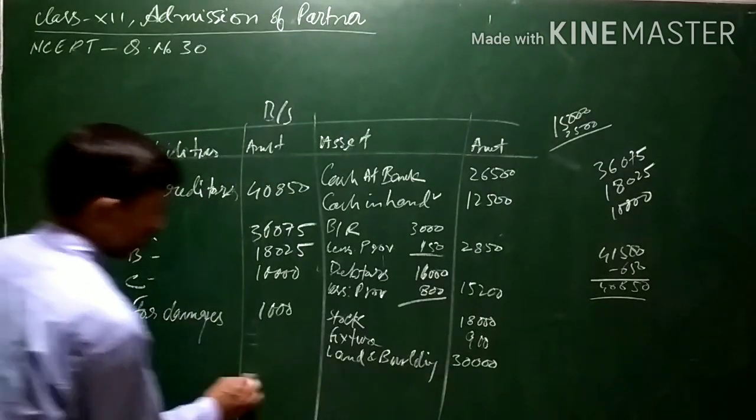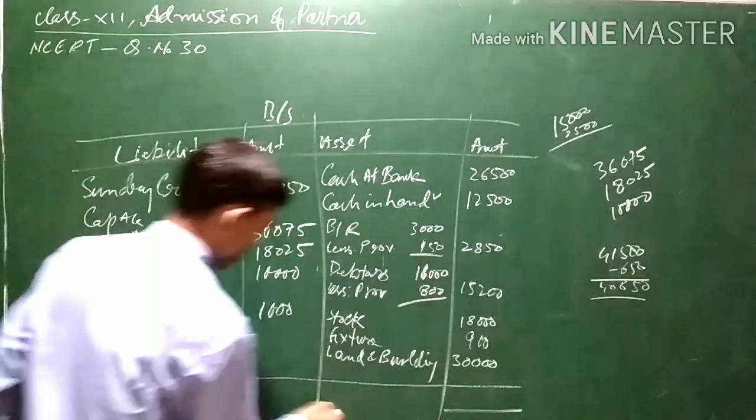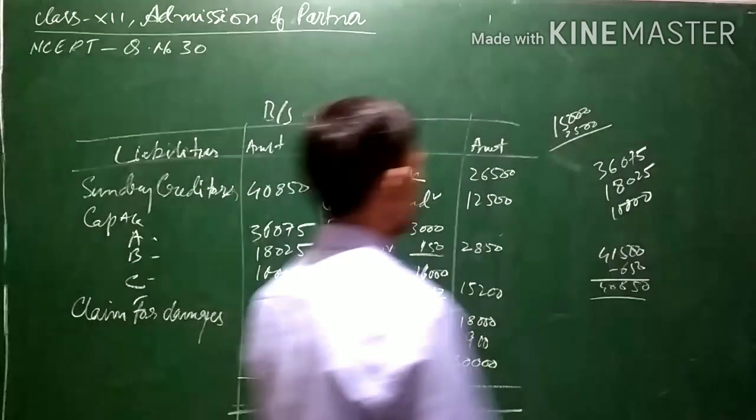Now let us find the total of the balance sheet. What is the total? Let's see.